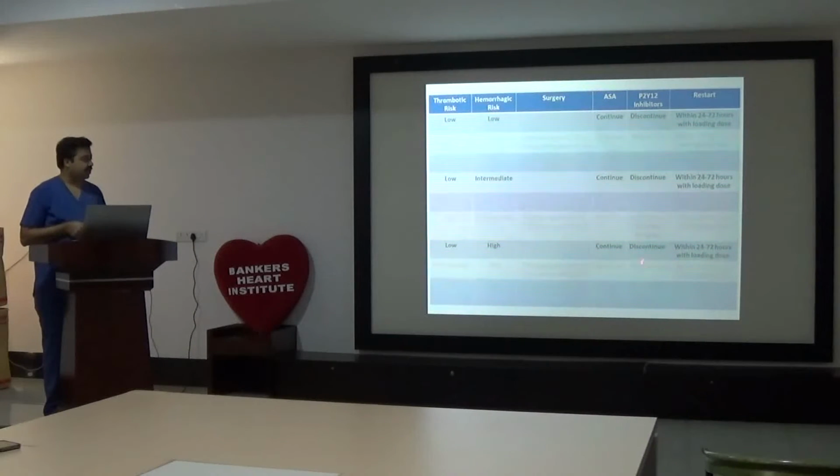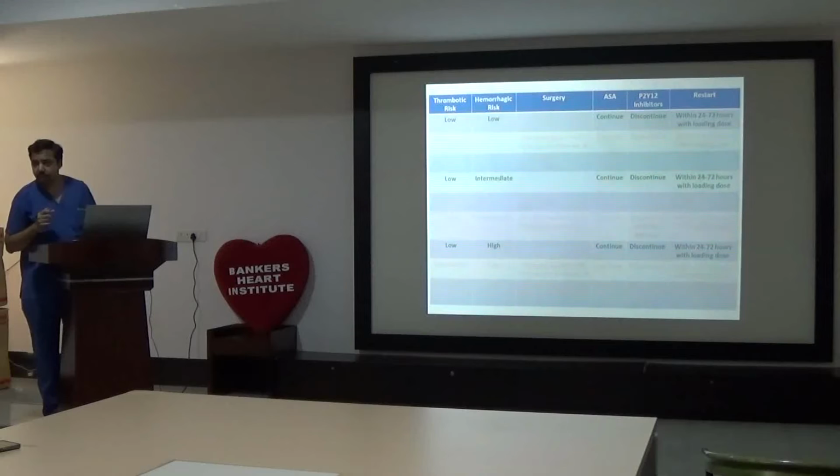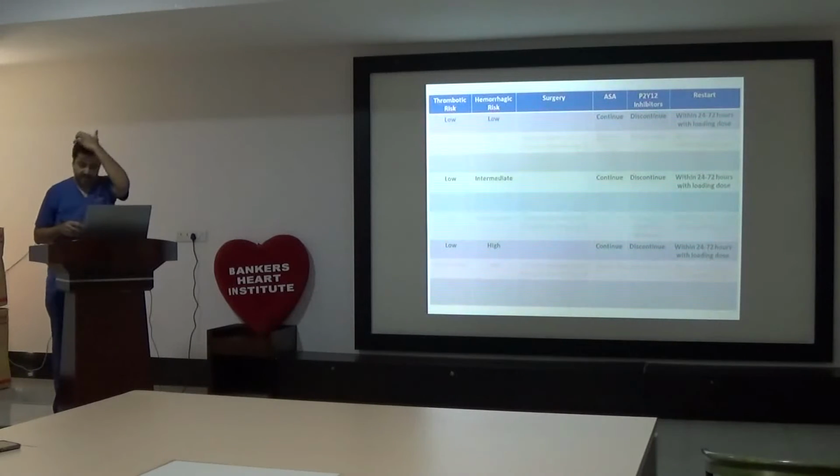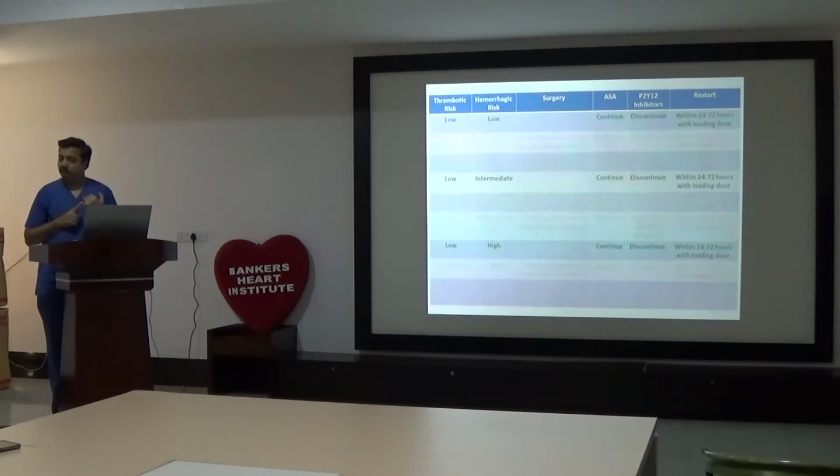P2Y12 inhibitors are discontinued and restarted within 24 to 72 hours of surgery with a loading dose. When to discontinue? In case of prasugrel, general consensus says to stop it 7 days before surgery. Clopidogrel 5 days before surgery. Ticagrelor, there is no general consensus as such, but 3 to 5 days. European guidelines say 3 days, American guidelines say 5 days. Prasugrel, both guidelines are very clear, 7 days.